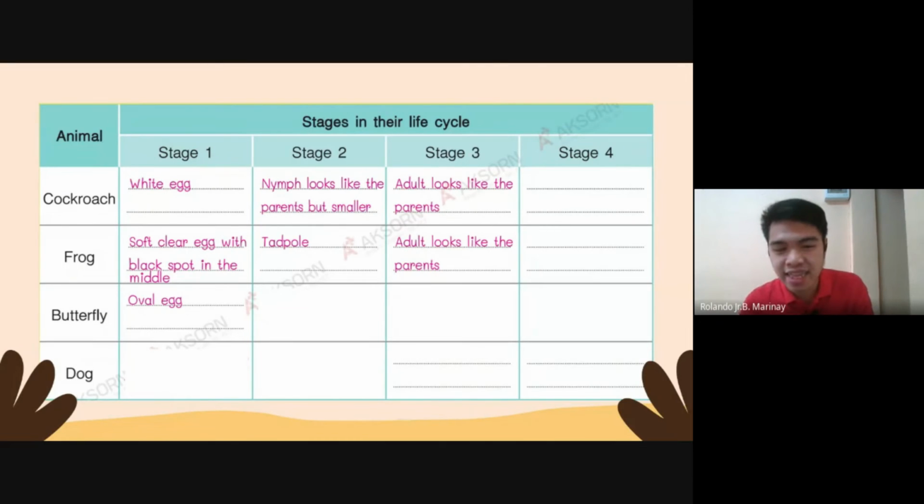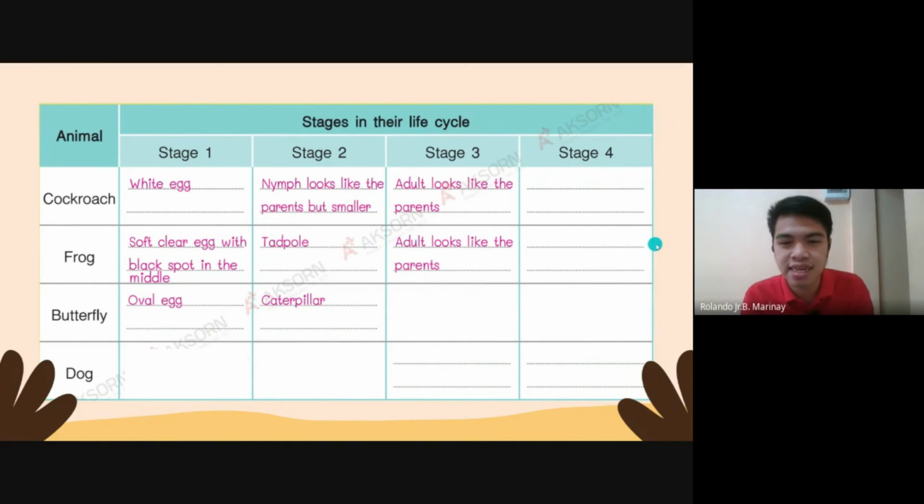And then after that, it becomes a what? What does it become? It becomes a caterpillar. It's like a worm. It looks like a worm because it's crawling into the leaves and branches of the tree or plant. Okay, but it's kind of different in size and in texture and in form. We call it caterpillar.